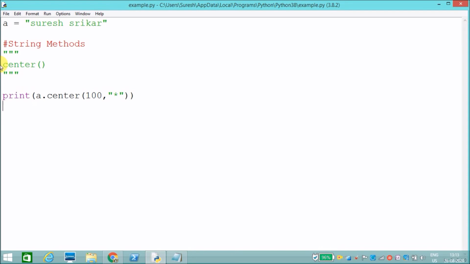Next method is count. I need to count a particular string and the number of times that particular string is present in my given string. For example, I need to count how many times yes is present in my given string.